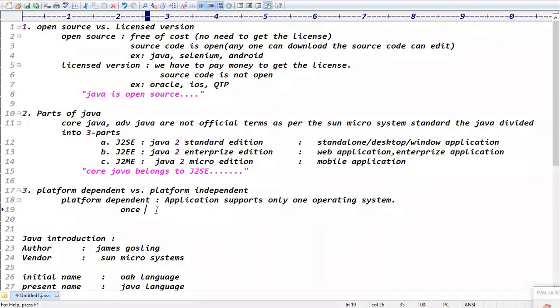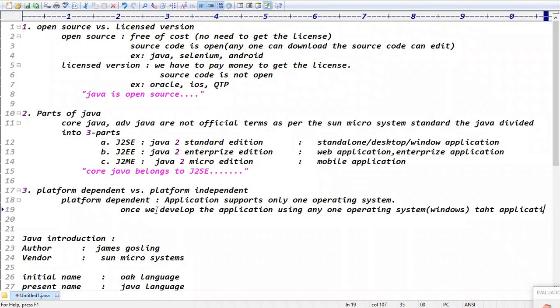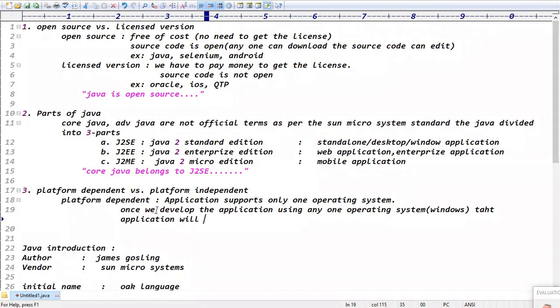Once we develop the application using any one operating system, just like Windows, that application will run on what?